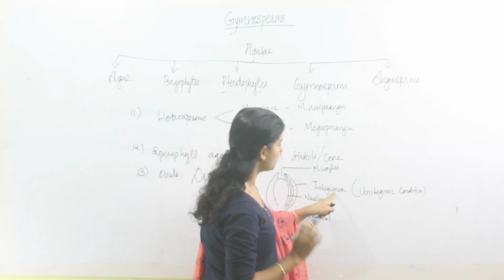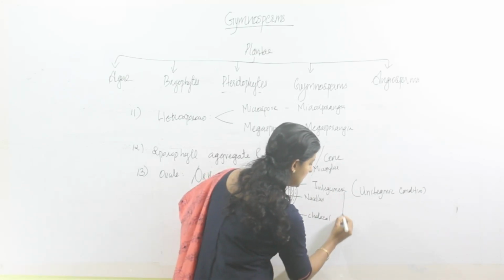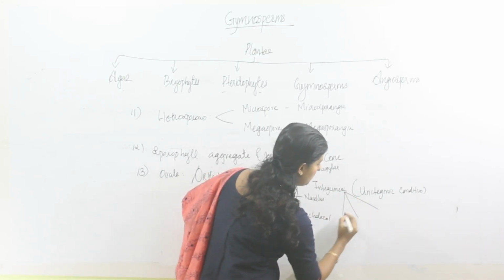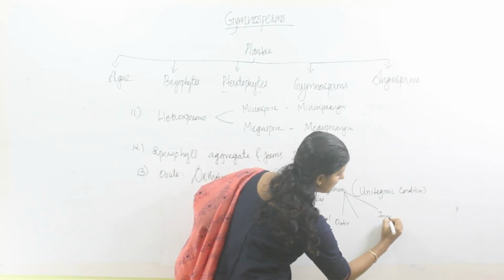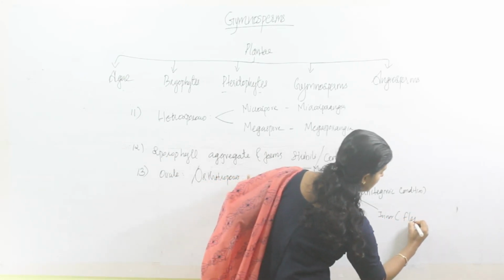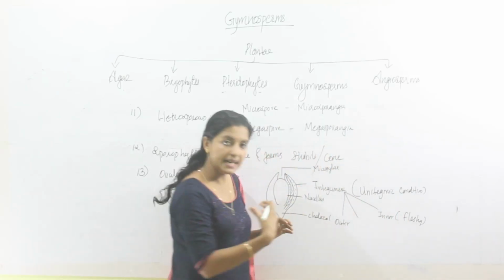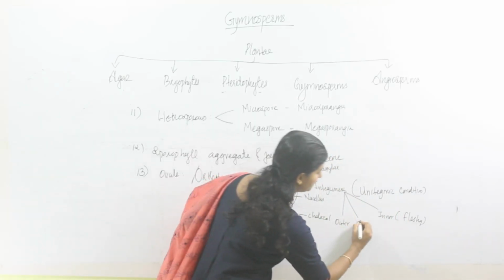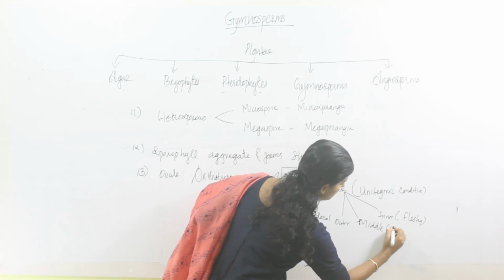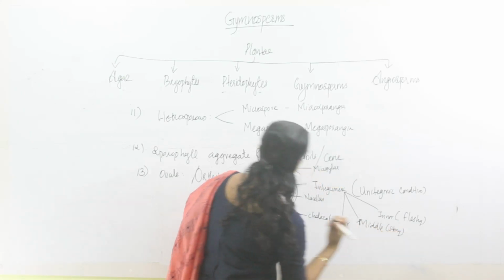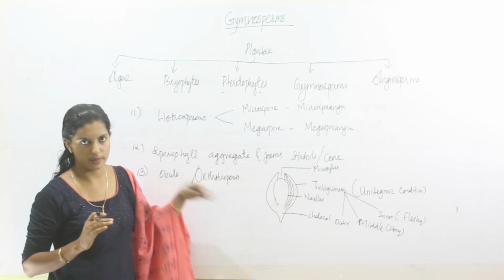So it possesses a single integument, but it is differentiated into three parts: outer and inner fleshy layers, and the middle layer is stony. This is the structure of an orthotropous ovule.